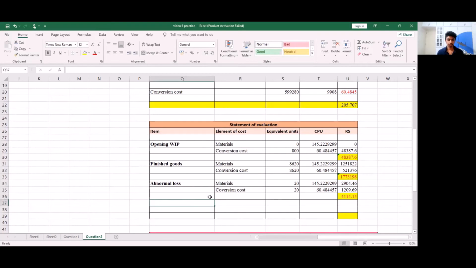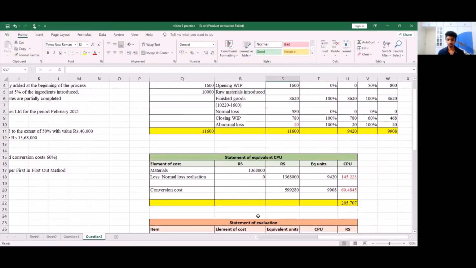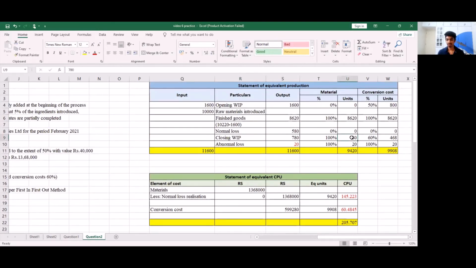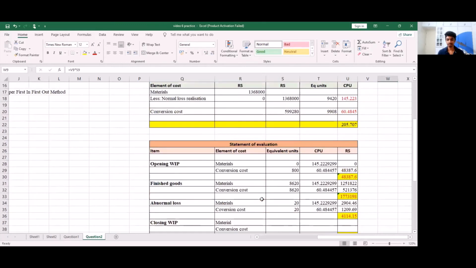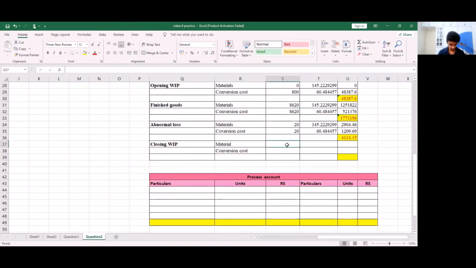Our last item for our statement of evaluation is going to be our closing work in progress. So again, we have material and conversion cost. Units are going to be 780 and 468. So 780 for materials and 468 for conversion cost.